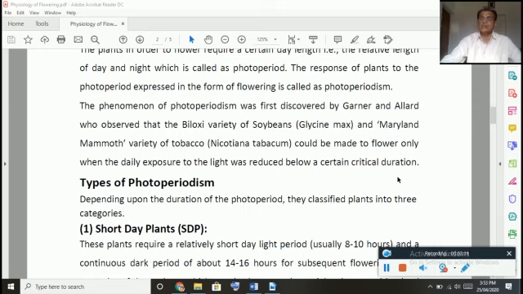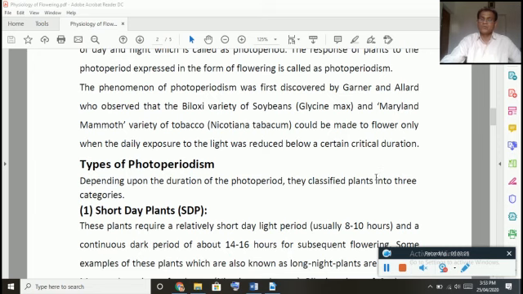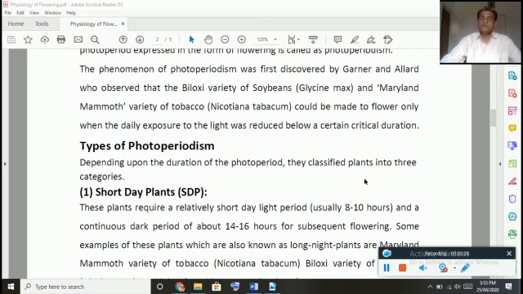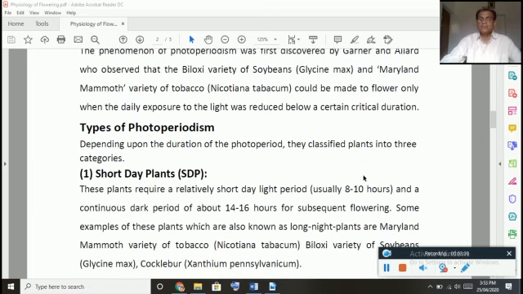So those two people observed this particularly in Glycine max and tobacco, Nicotiana tabacum. When the plants are exposed to a particular low temperature, that is the winter period, then only flowering comes.